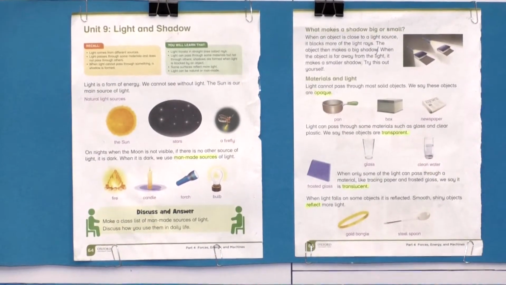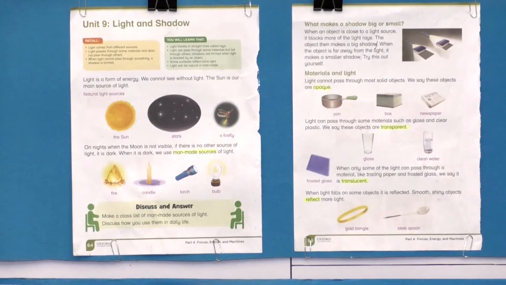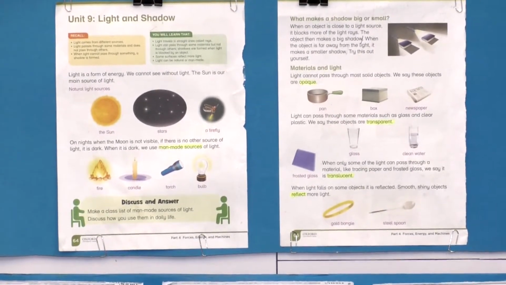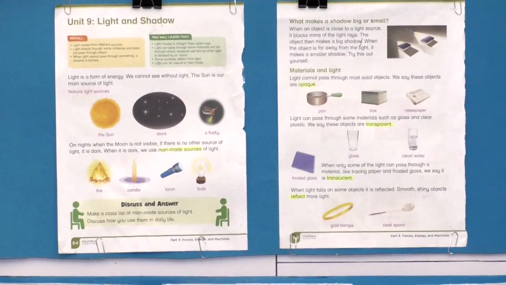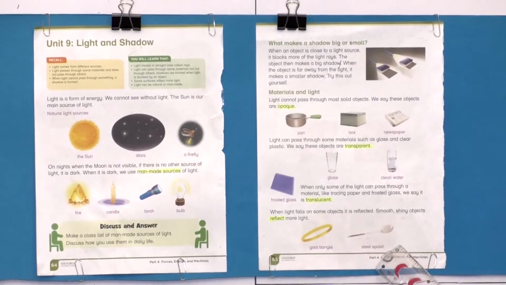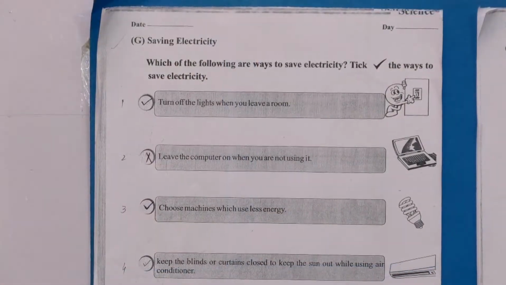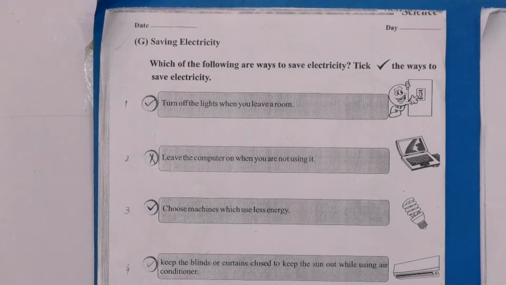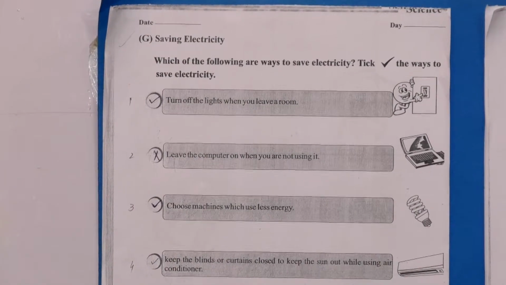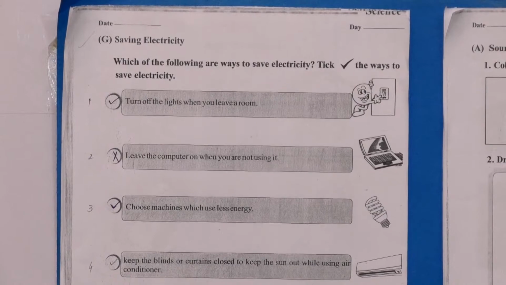The next topic was opaque, transparent and translucent objects, which can allow the light to pass through them or cannot pass through them. The last topic was about the reflection of light, and that was the example of reflection of the light. I hope you understand the chapter. After studying the whole chapter from your reading book and having the experiments about shadow and light, now it is the time to solve our workbook, and we will do the workbook pages from 18 to 26.